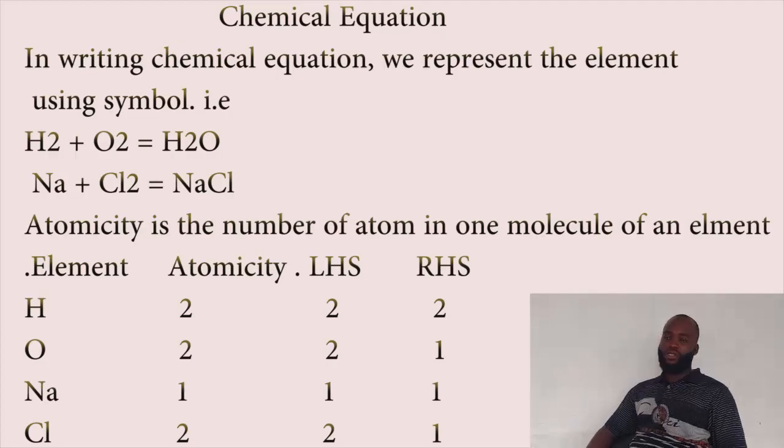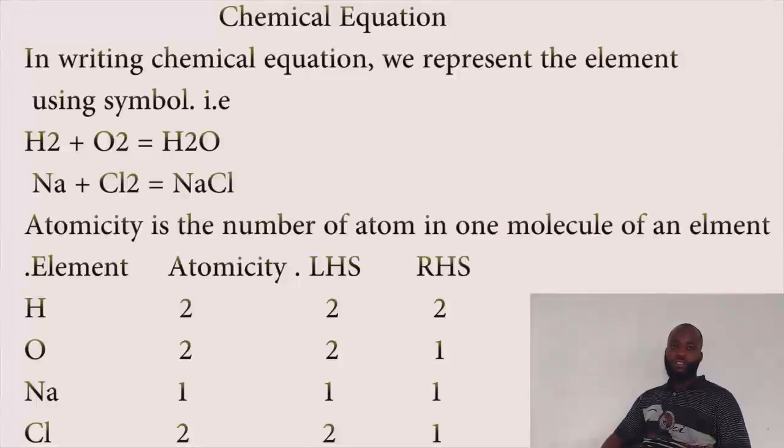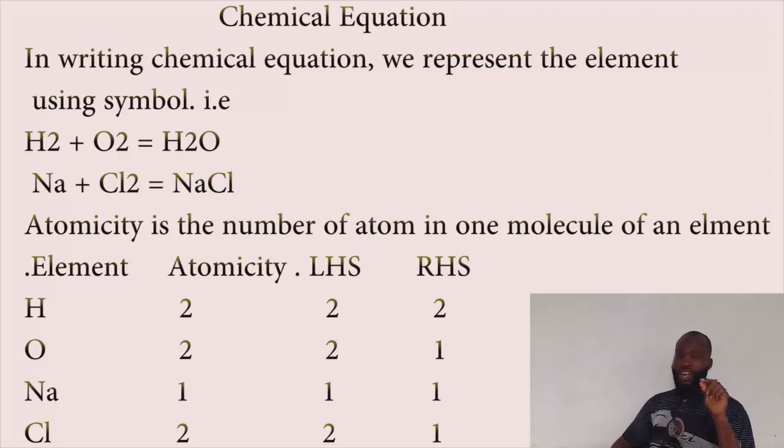Now, of chemical equation. We have explained how hydrogen molecule combines with oxygen molecule to give us H2O. Looking at that equation, we find that it's not balanced. And we are told that in chemistry, we talk about the law of conservation of matter, which states that matter can neither be created nor destroyed in a chemical reaction. Which means any equation that is not balanced, it is assumed matter has been destroyed, and that is against the law of conservation of matter.